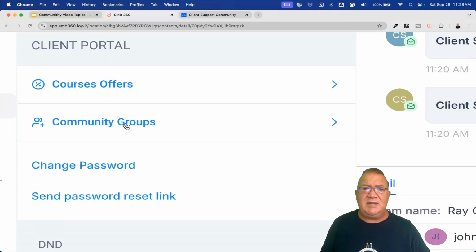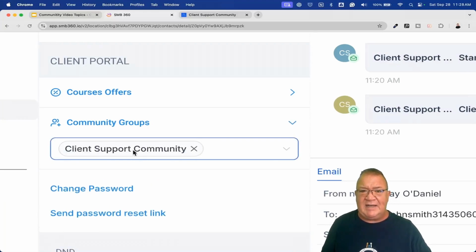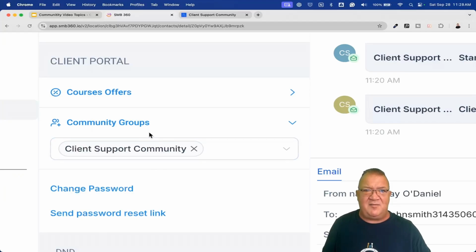You now have a built-in community groups area. I think they're folders or something in here for the contact level. If you click on this, you can now see what groups at the contact level this person is a member of. This is cool because now that we have access to that, you can go in and do workflows and have if-then statements built upon if this person is a member of this community group, then do this, stuff like that. Because now that is built into it. This is one of the things we did not have before. Pretty cool. This is a new release. I really do like this.